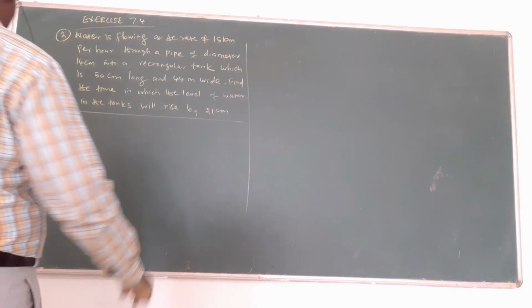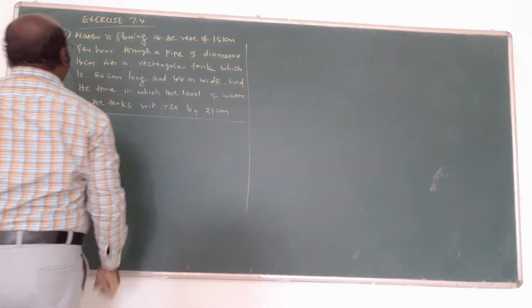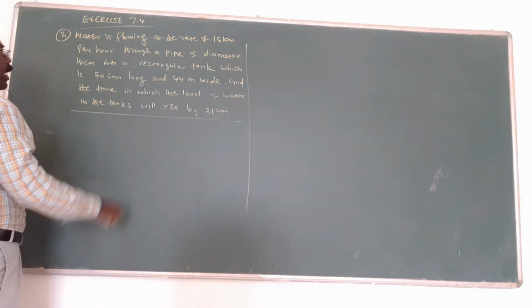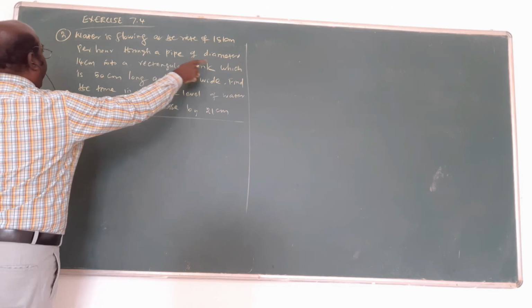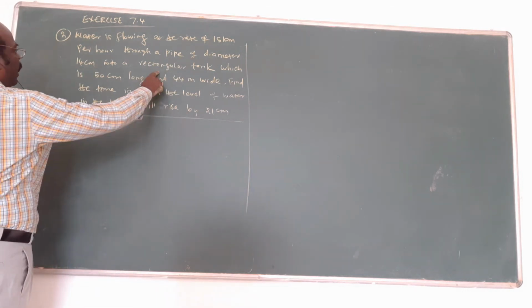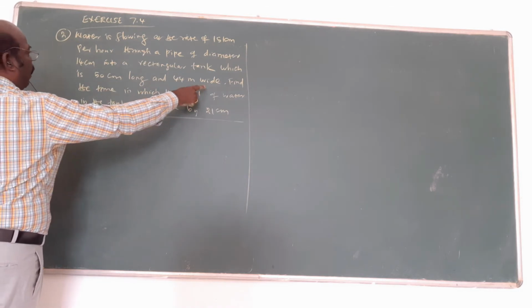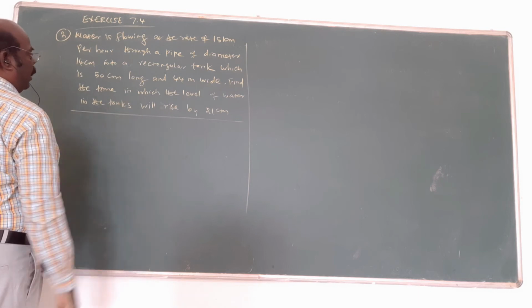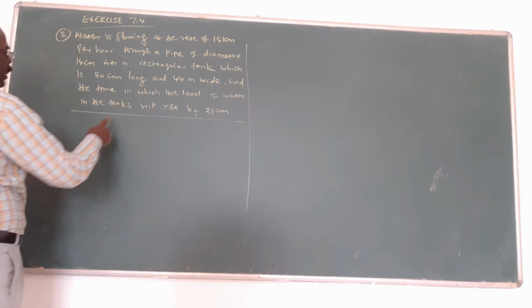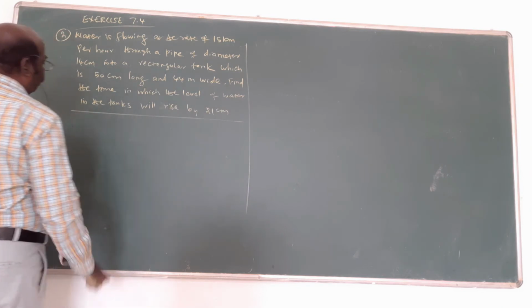Now listen here. Water is flowing at the rate of 15 km per hour through a cylindrical pipe of diameter 14 centimeter. Rectangle, this is 50 meter, 44 meter. Find the time, that is asking. Find the time. The tank level will be raised by 21 centimeter. That's the height.